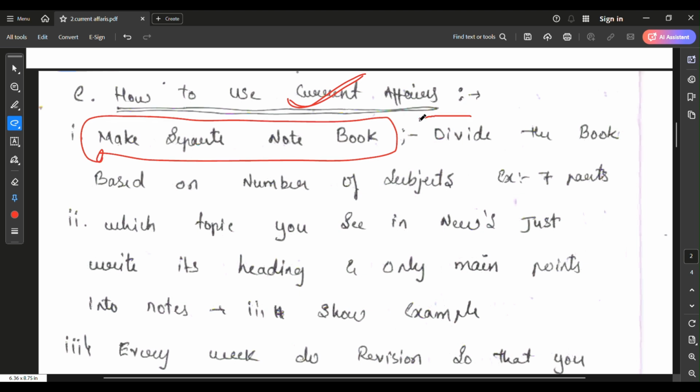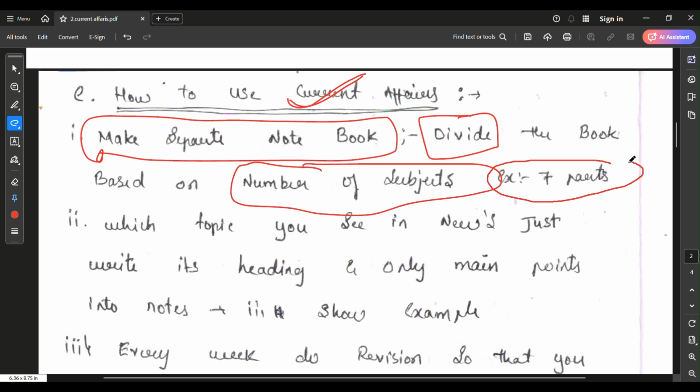You should divide the separate notebook into a number of subjects. For example, if you want to divide it into 7 subjects, you can, or you can divide it into 3 subjects, and another 3 subjects can go into another book also. It's up to you.